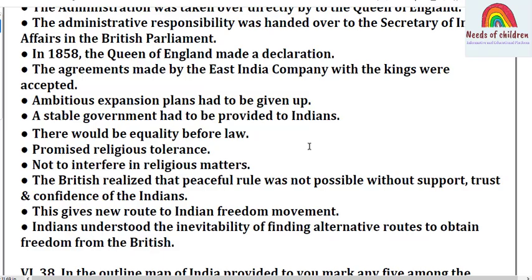The agreements made by East India Company with the kings were accepted. Ambitious expansion plans had to be given up. A stable government had to be provided to Indians. There would be equality before law. Promised religious tolerance, not to interfere in religious matters. The British realized that peaceful rule was not possible without the support, trust and confidence of the Indians. This gave a new route to the Indian freedom movement.